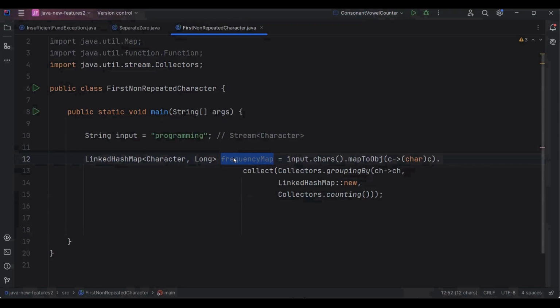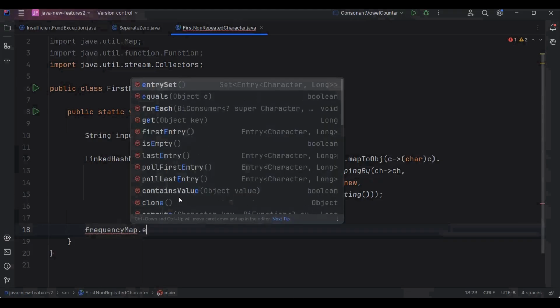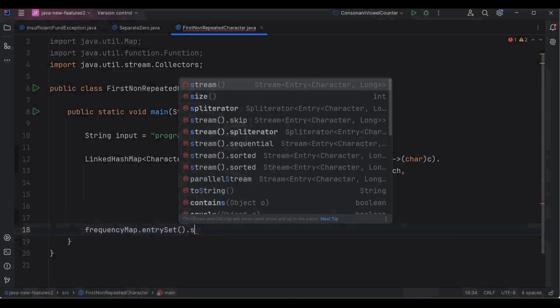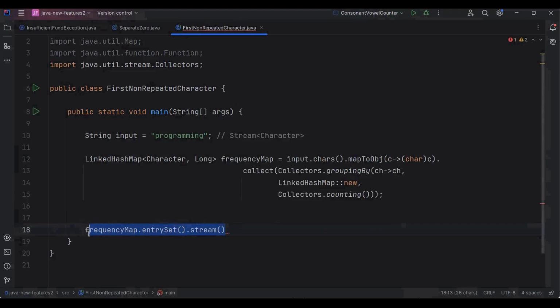And now finally, we have to get the first non-repeated character from this map itself. For that, I will convert this map into the entry set. So write here frequencyMap.entrySet(). And this entry set is nothing but key and value pairs, so each entry has one key and one value. On this entry set, now I will call the stream method. So let me write here .stream(). Here I'm opening a stream pipeline so that we can start processing each entry one by one.